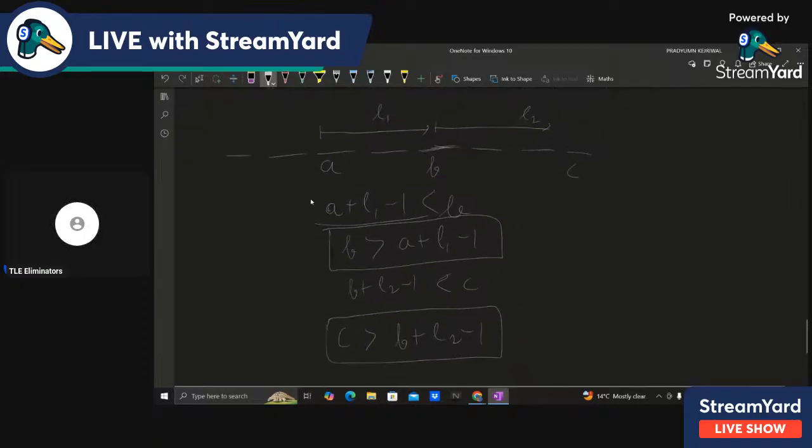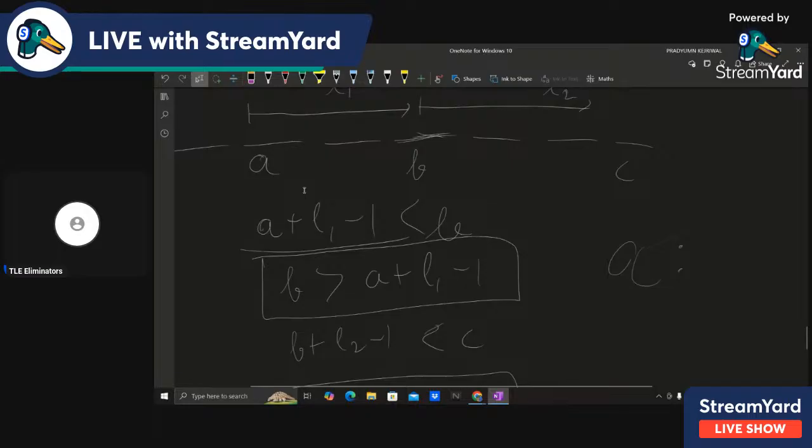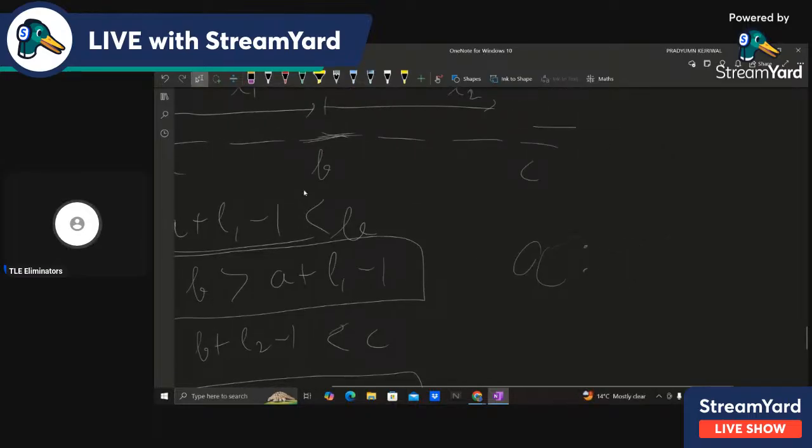And the total length, let's compute the length as well. How do we do that? Basically we start at A, the starting index is A, and what is the ending index? The third string starts at C and goes till L3 length, right? So the ending index is C plus L3 minus 1, right?